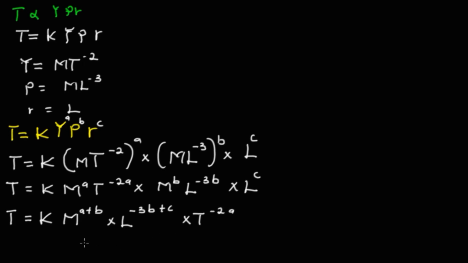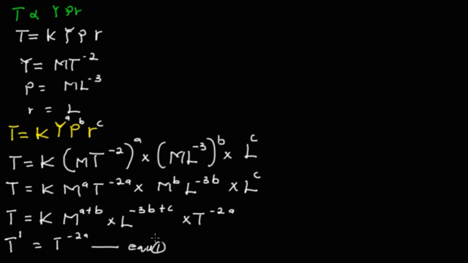Now the next thing we have to do again is equate the dimensions on both sides, and I'll show you how to do that. This is the left hand side, and here is our right hand side. So how do we equate the dimensions on both sides? On the left hand side we have T, which is power 1, so we have 1 T here, and on the right side T is minus 2A. I can call this one equation 1.